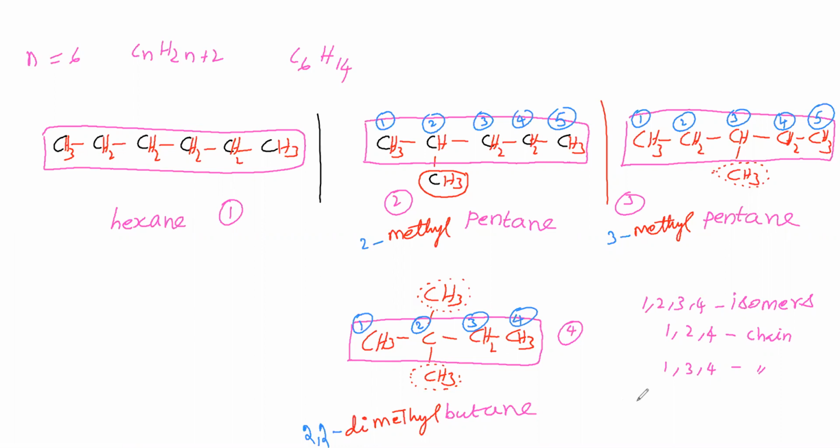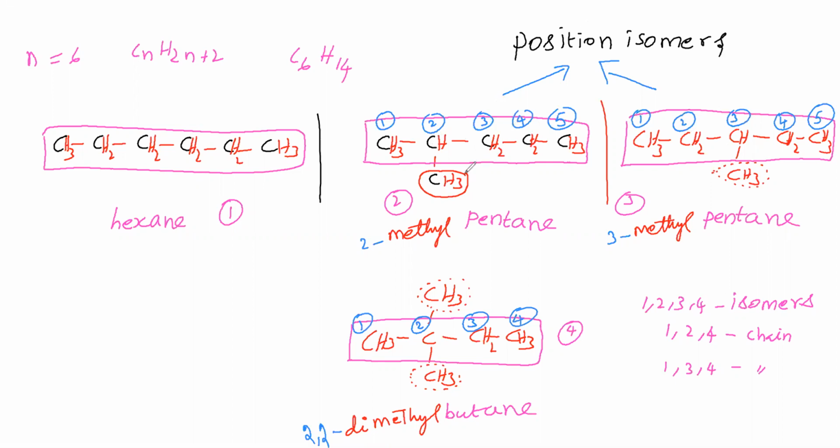Now we will say this structure and this structure will take. Okay, these two structures will take. In this structure, position of branch is 2. In this structure, position of branch is 3. In this structure, branch and in this structure, branch same, but position of branch is different. Therefore, this structure and this structure are called position isomers. We have to call them as position isomers.